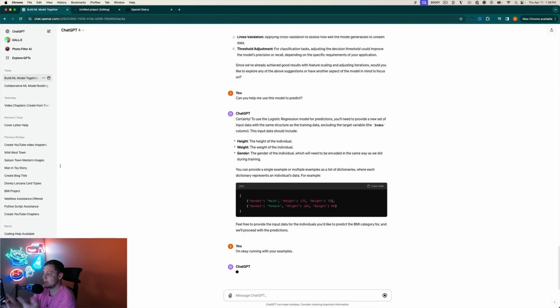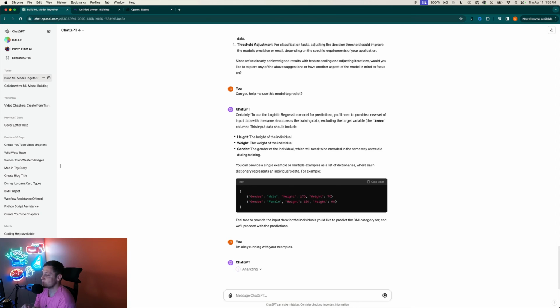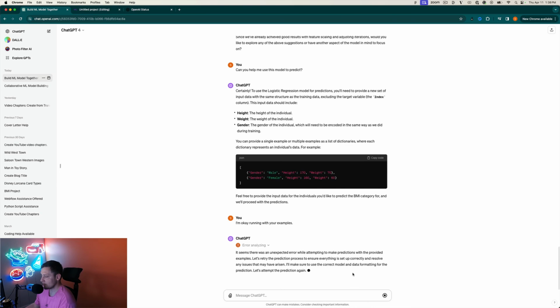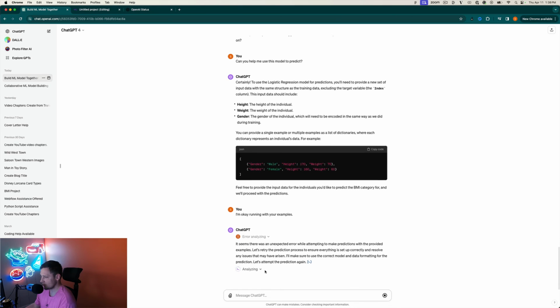I got them mixed up. So height is 170, weight is 70. I was going to say 170 kilograms would be a bit of an extreme example to start off with, but it gave us a male and a female example here. So it's going to run with those examples and use the model that we created to predict the BMI. And it says it seems there was an unexpected error. Let's retry the prediction process.